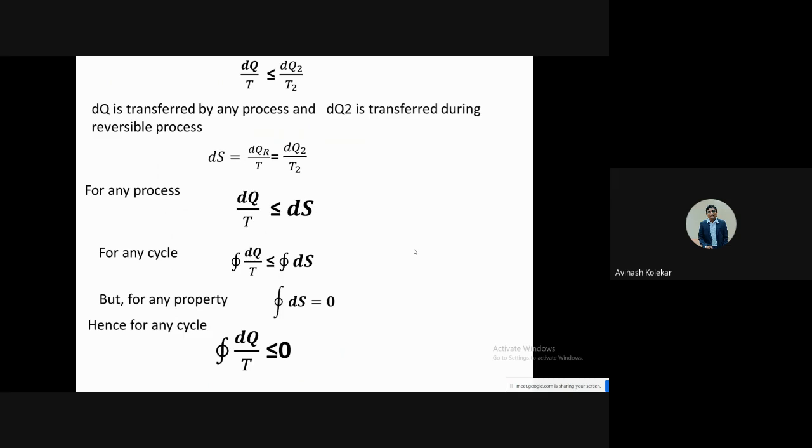So dq by T is obviously as it is. If you consider a reversible adiabatic process, then the cyclic integration of dq by T will also be 0. But if the process is not reversible, that means it is an irreversible process, then the relation is that dq by T is less than dS. If the process is irreversible, in that case dq by T is less than dS. And if you take the cyclic integration, then the cyclic integration of dq by T will be less than 0. So this is called the Clausius inequality.